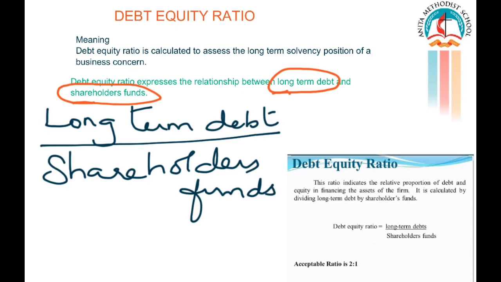Clear, children? Why is debt equity ratio computed? Debt equity ratio is calculated to assess the long-term solvency position of a business concern. Fine. So debt equity ratio expresses the relationship between long-term debt and the shareholders' funds. Here goes your formula: long-term debt divided by shareholders' funds.